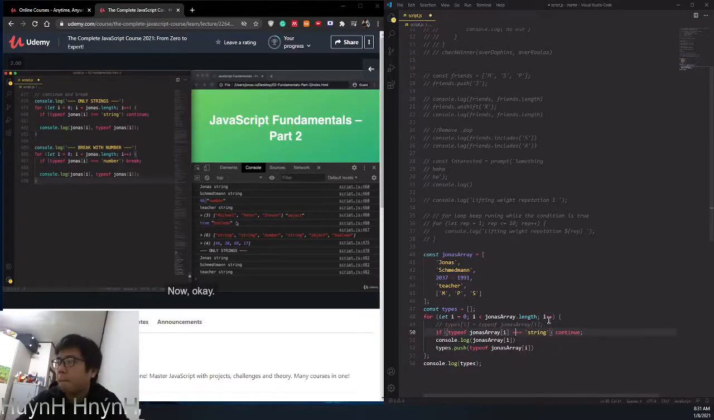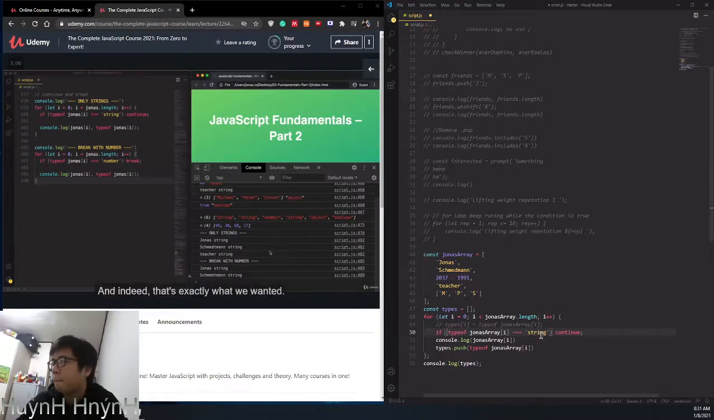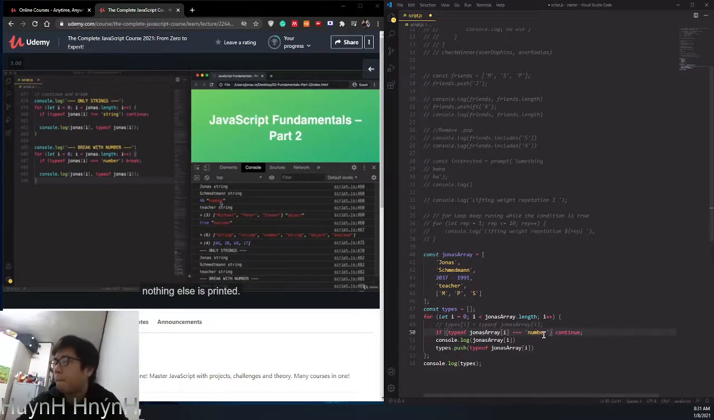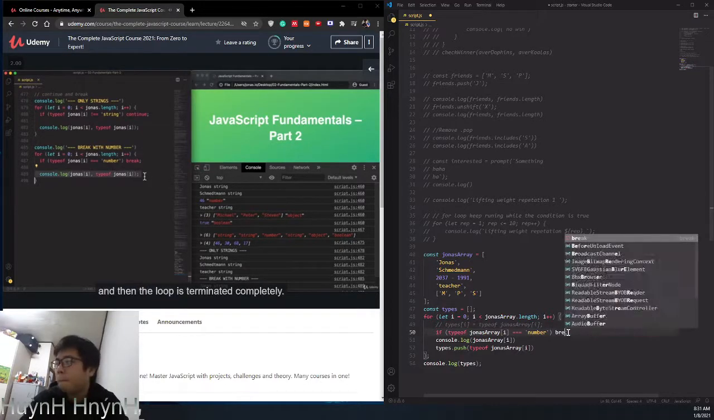Okay, let's see the result here. And indeed, that's exactly what we wanted. So after the first number is found, which is this 46 here, nothing else is printed. So in this iteration, where the number is found, not even this line of code is printed anymore, and then the loop is terminated completely.